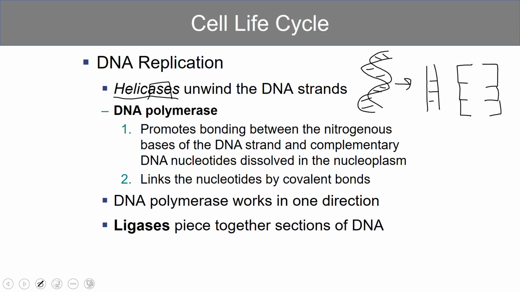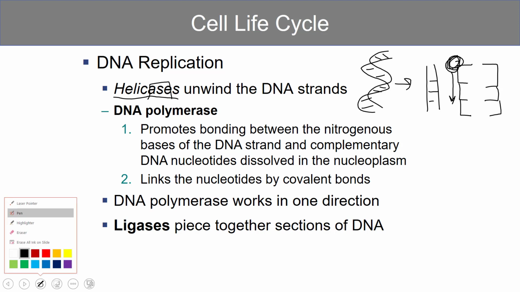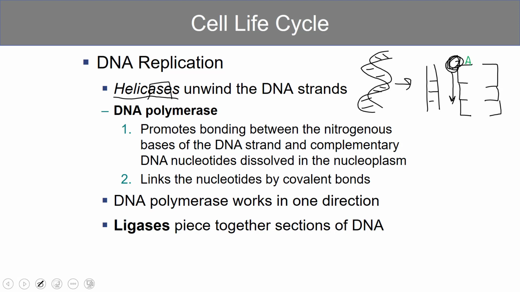DNA polymerase then runs along these individual strands. So here's DNA polymerase, and it's going to run along the strand, and it's basically going to build a complement. So for instance, if the nitrogenous base here is A, it's going to build a complement to that, and the complementary base for adenine is thymine.